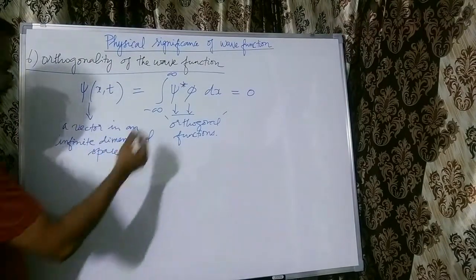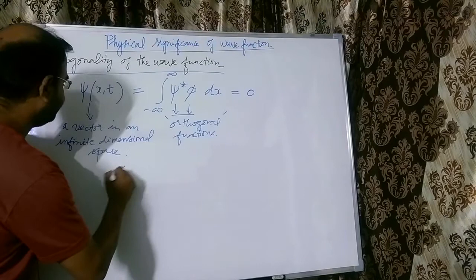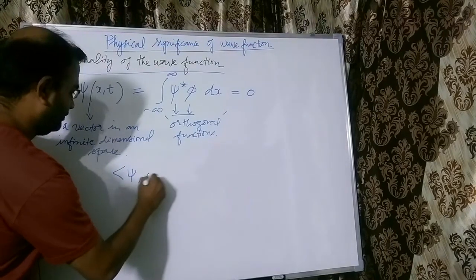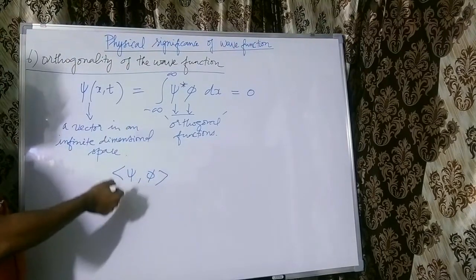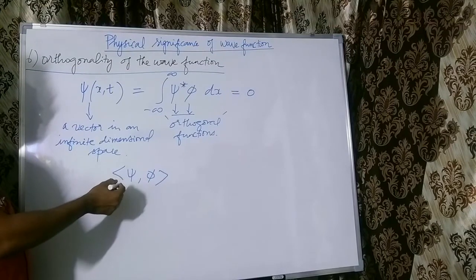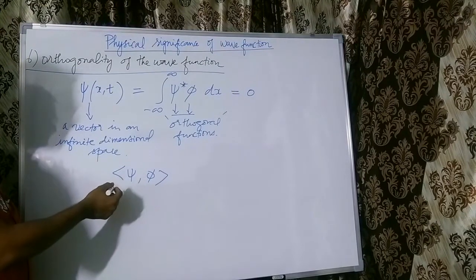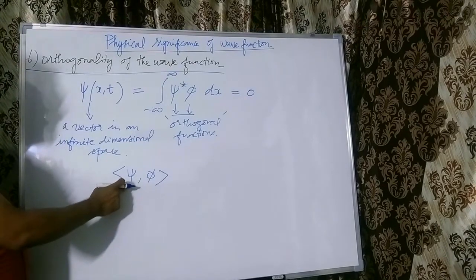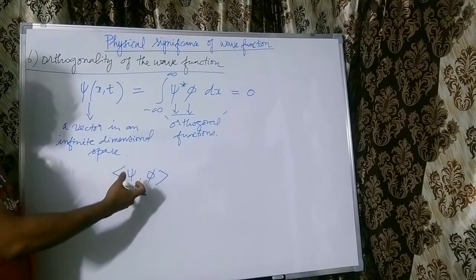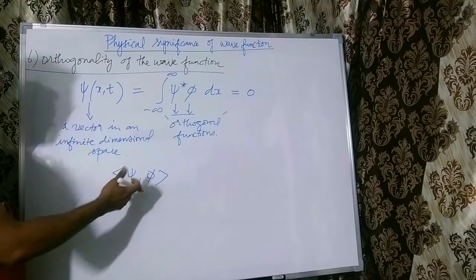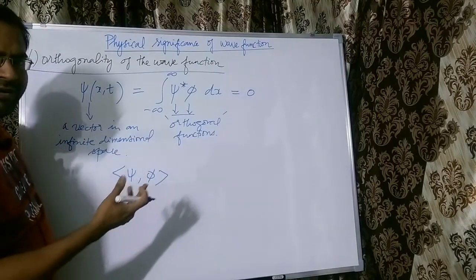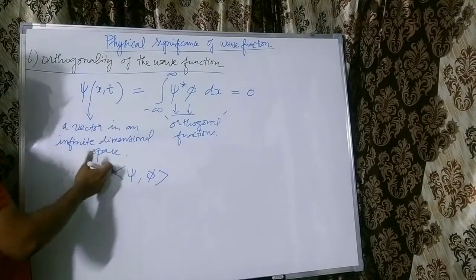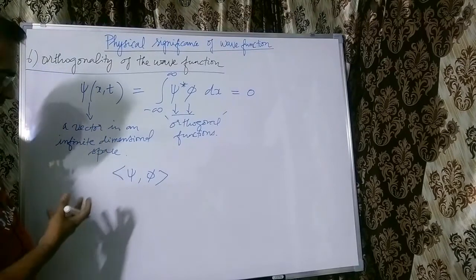So by doing this operation, we are taking the inner product or the scalar product, or in vector analogy the dot product, of this wave function psi with the basis set phi in that space, because phi is the set of basis vectors for that infinite dimensional space.